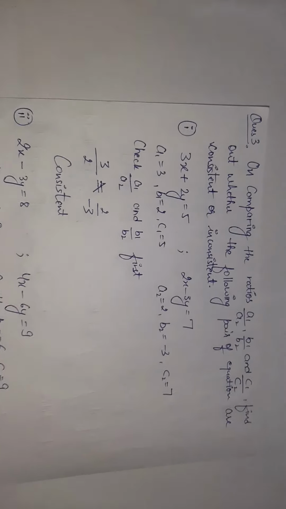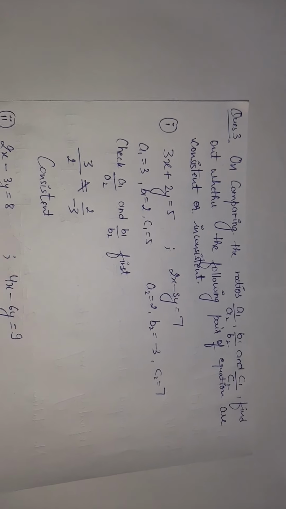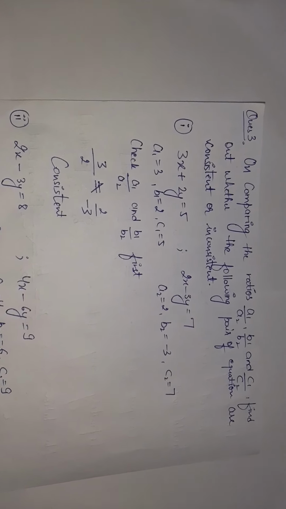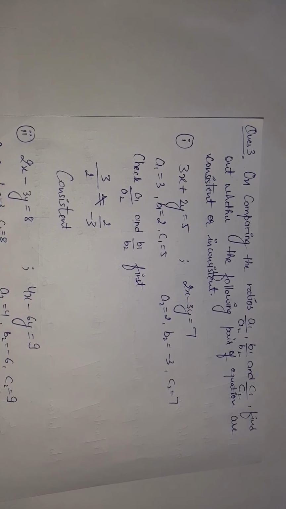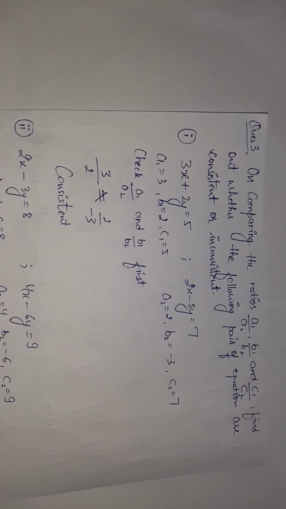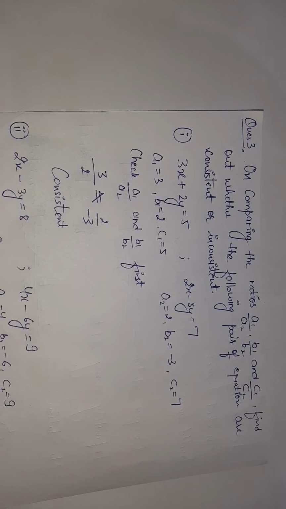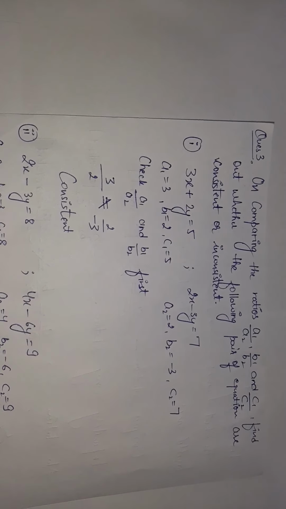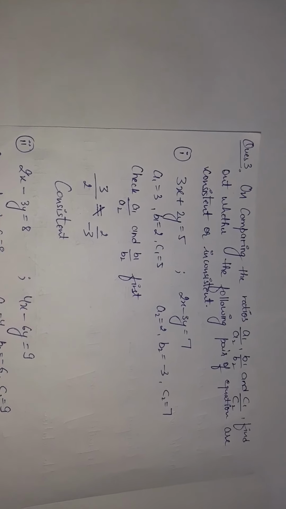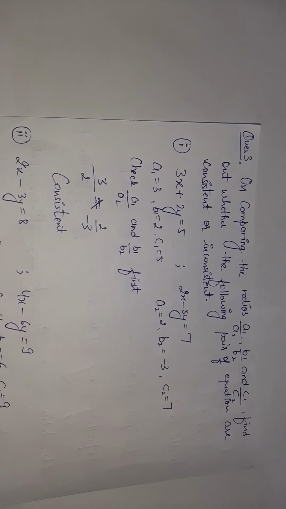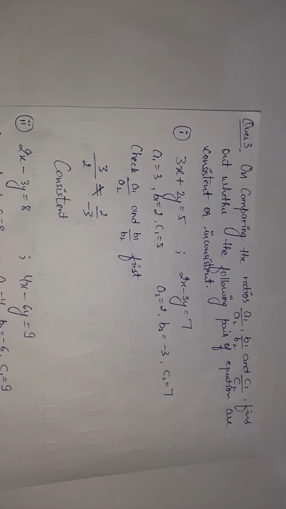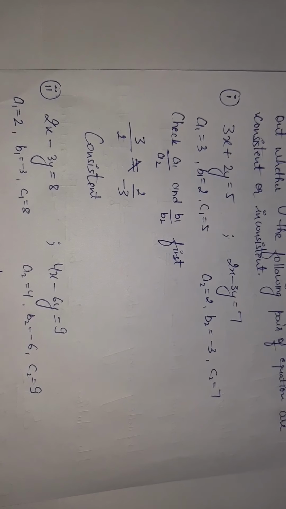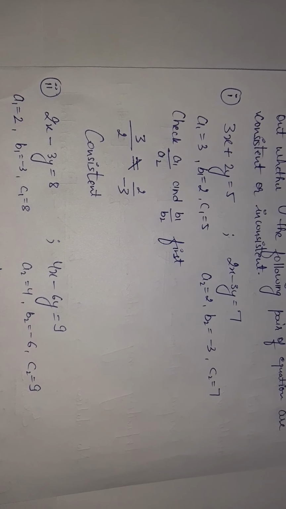Question number 3, the remaining parts of that question. Now the question says to compare the ratios a1 upon a2, b1 upon b2, c1 upon c2 and tell whether the equations are consistent or inconsistent. I've told you about consistent. Unique and infinitely many solutions are consistent. And the last one is inconsistent, that is no solution.